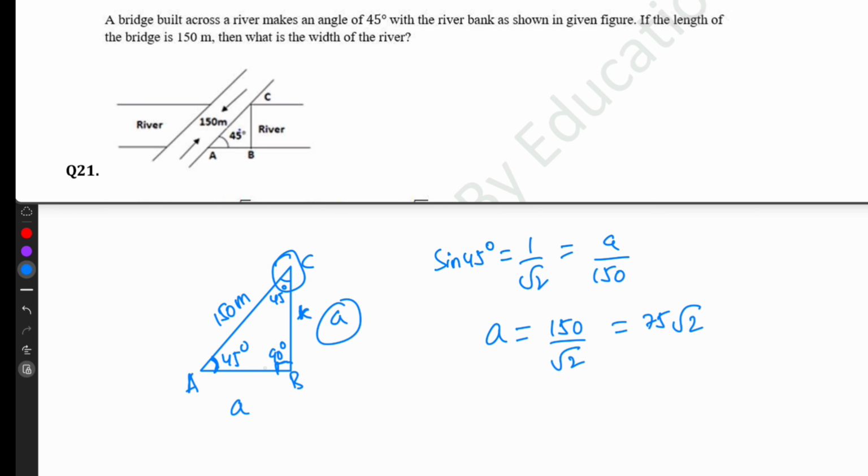Since the angles are same, sides will be also similar. Even if you do formula, the answer will be same only. Even if you take this is sin theta, perpendicular by hypotenuse, we will get the same answer. So the width of the river is 75 root 2.